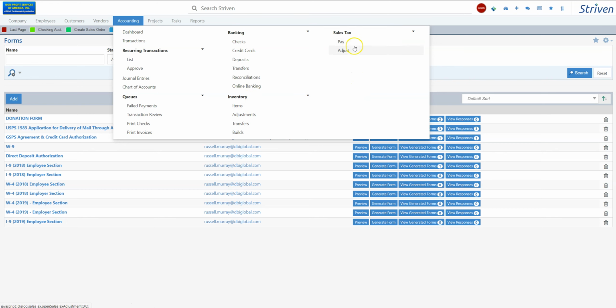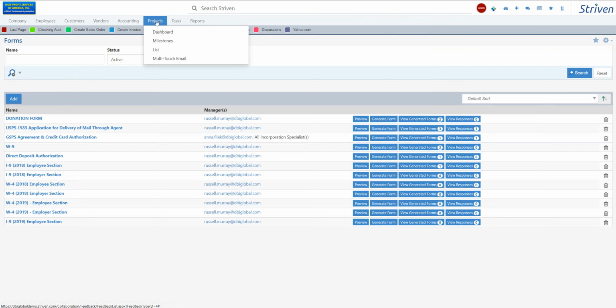And these items really don't apply for nonprofits. If your nonprofit is doing a project, you could set up the project, and you can have all the different people that are involved